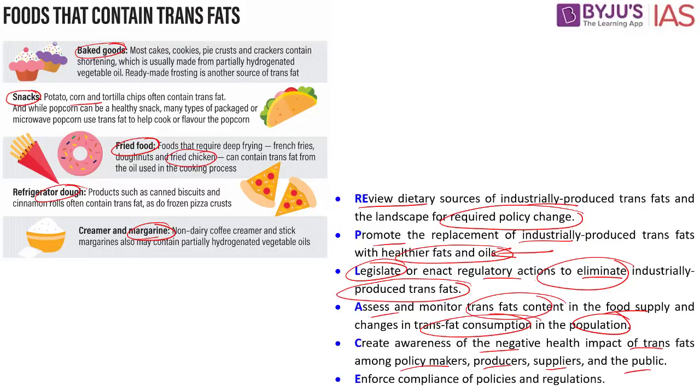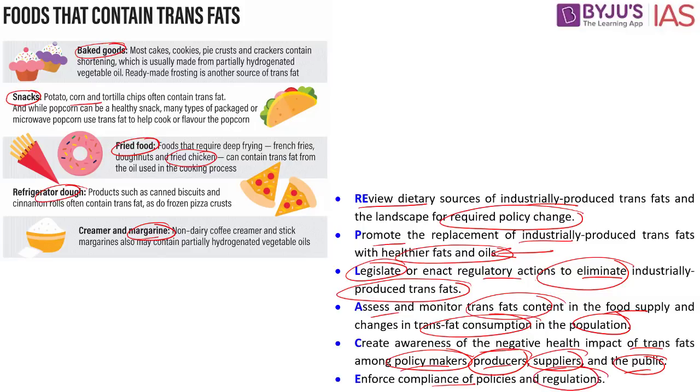So it is asking for a multi-stakeholder approach where policymakers, that is lawmakers, producers who make these trans fats, the suppliers where logistics is involved, and the people who consume it are all given awareness about the negative impact of trans fat. Finally, we have to enforce compliance of the policies and regulations as well.